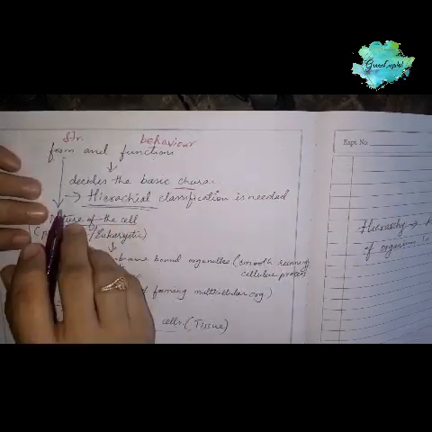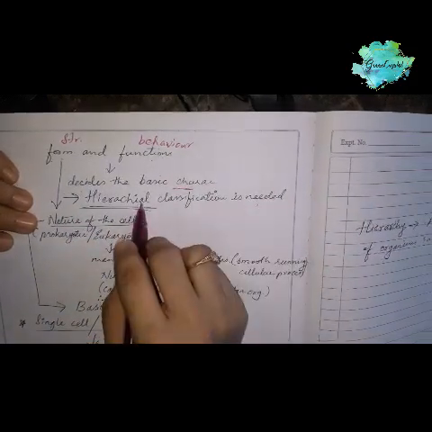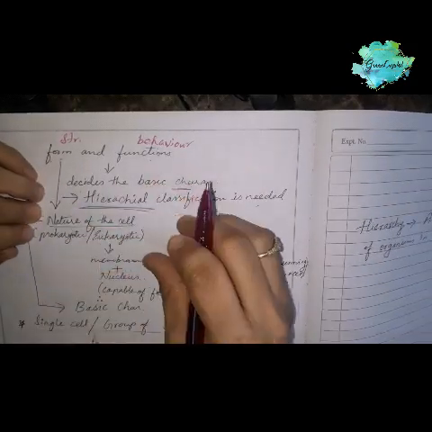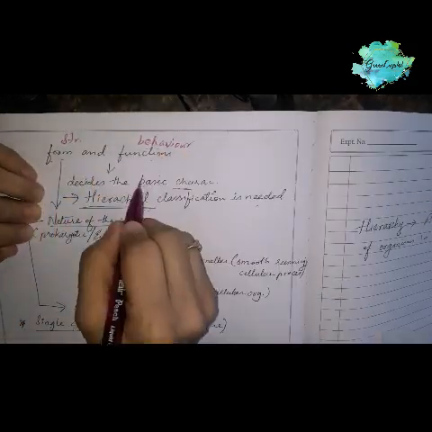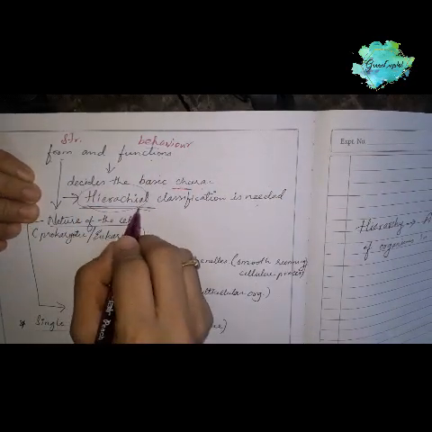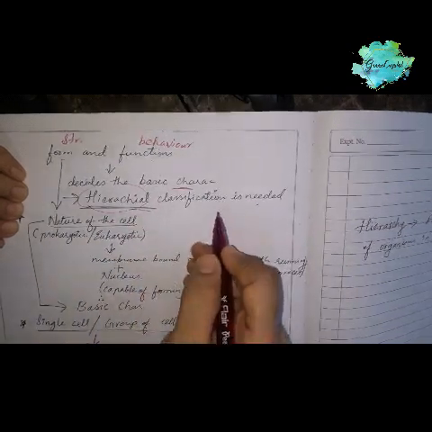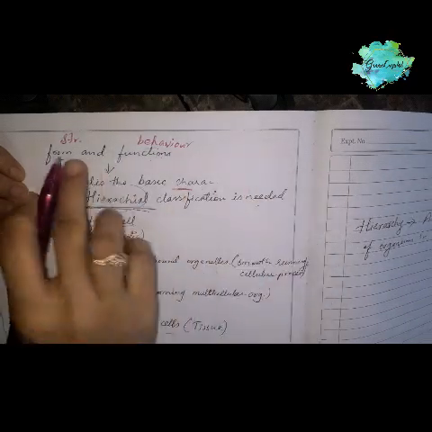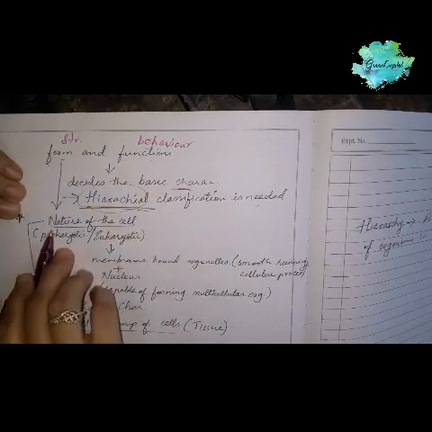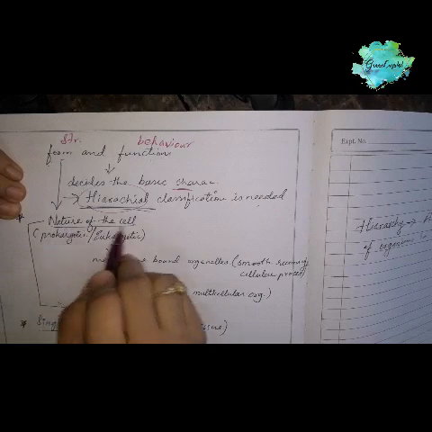Okay. So here we can say hierarchical classification is needed. What does hierarchy mean? Hierarchy is a ranking, a system in which organisms are ranked by their basic characteristics. Okay, ranking of the organism is known as hierarchy. So we need hierarchical classification for the classification of organisms based on form and function. So form and function decide the nature of the cells. Okay, that leads to the nature of the cell.